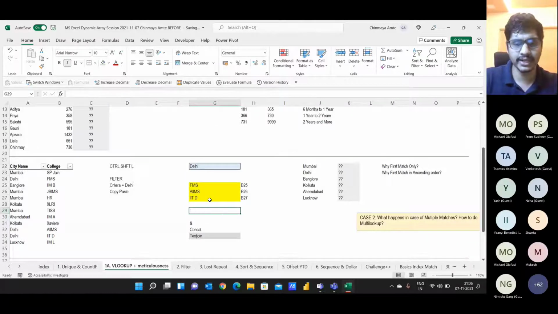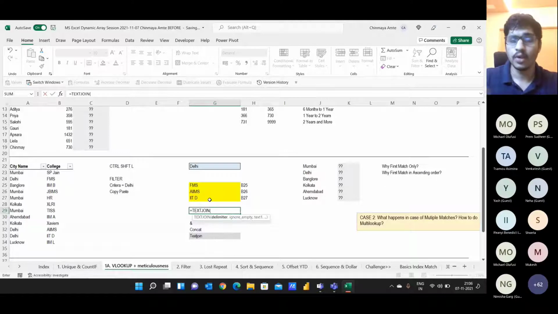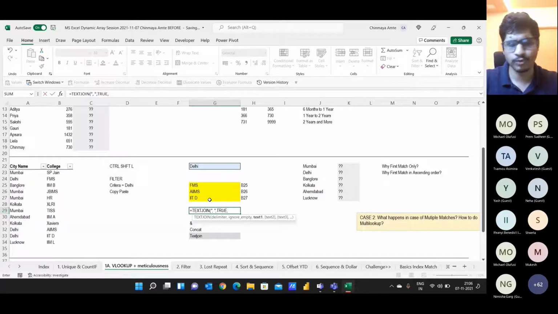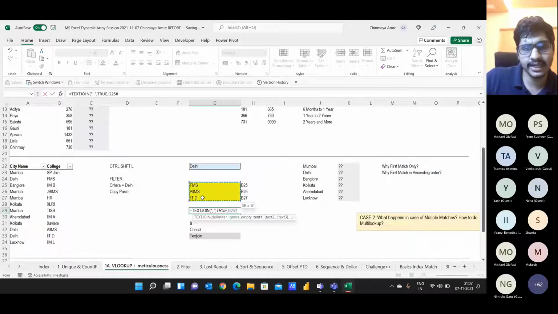I'll just show it to you again. Type equals text join. What is my delimiter? My delimiter is going to be a comma. You can put anything, like a semicolon, a space bar, or an apostrophe, but I prefer commas. So I'm putting comma as my delimiter, and you have to put it in double quotes. The second argument is optional. You need not stress on that. We can put true or false, anything, because our data doesn't have blank cells. And the last argument is what do we want to join? We want to join these three names of colleges.